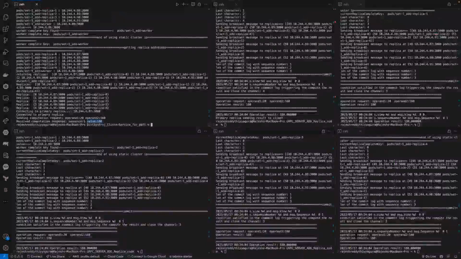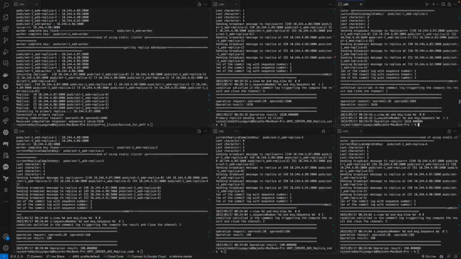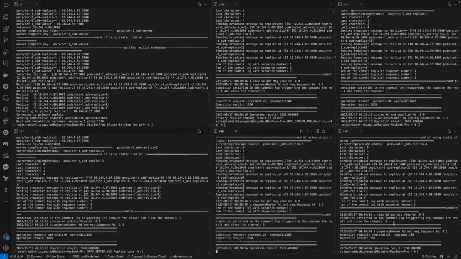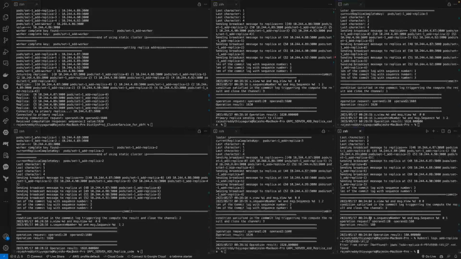So let's see the logs again of the worker replica and the replica 0 primary, replica 1, replica 2, 3, and 4. You can see here, we have forcefully deleted the follower replica R4. So that's the reason R4 doesn't have the logs, because when it is recreated, the name of the R4 pod will be different.